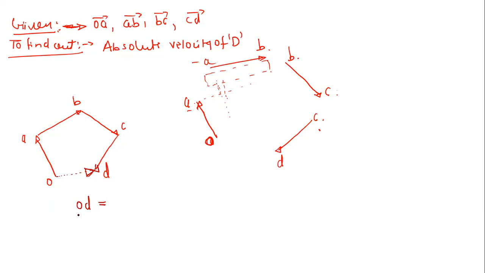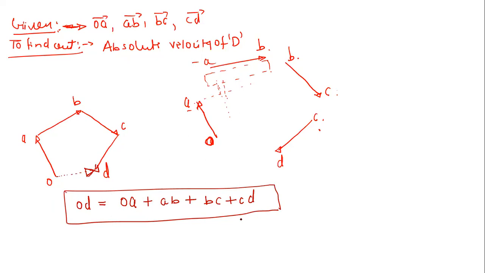See, this is very easy to break down, right? So OD is equal to simply what? First of all, OA plus AB, right? So OA, just see the order of letters, everything will become clear. So OA plus AB plus BC plus CD. So this is the absolute velocity of point D. So I think now this is slightly clearer to all of you, the addition and subtraction of vectors, right? Now let us say if I eliminate this, and if we are interested in finding this BC, it will be simply OD minus OA minus AB minus CD, right?